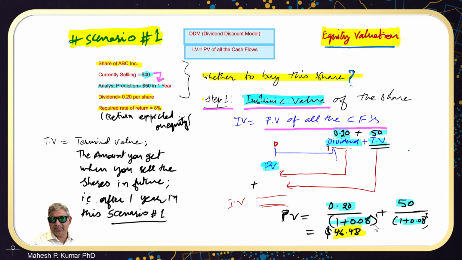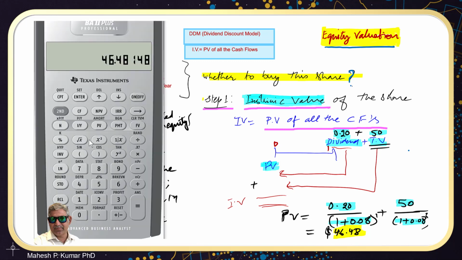But literally computing these cash flows, or present value of these cash flows, I should say, is not a very efficient method. Rather, we should use time value of money to calculate this intrinsic value. And how do we do that? Let us clear the TVM row and start this calculation. Here the future value, the total amount to be received after 1 year, is $50.20. So this is what we will enter as future value in the BA II Plus calculator.